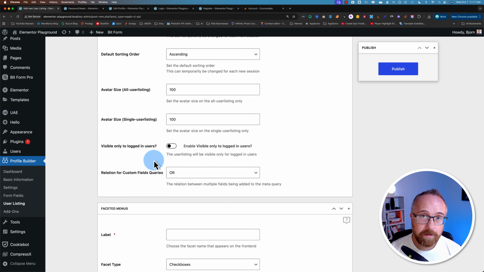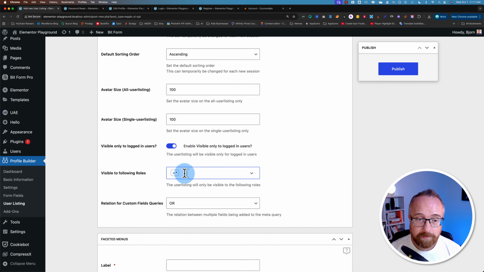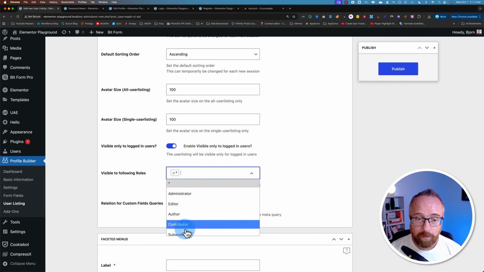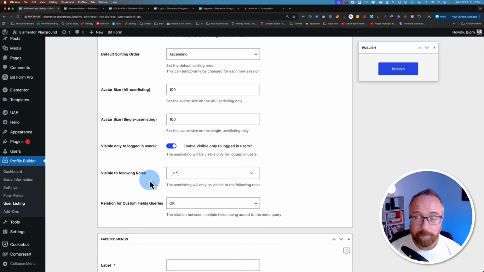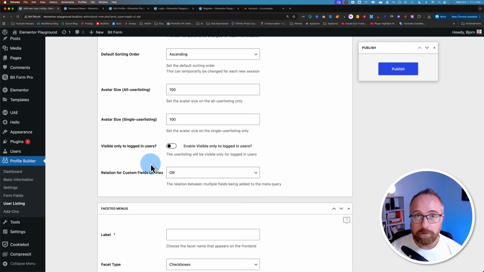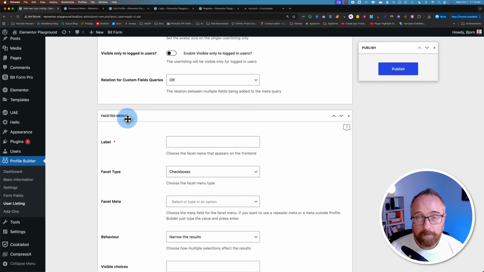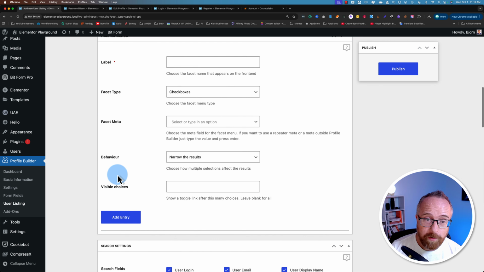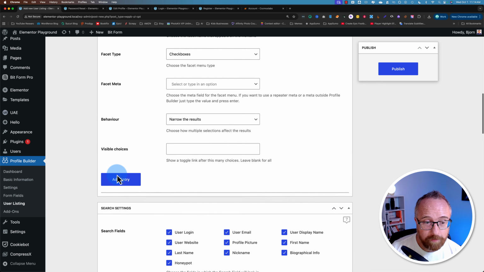You can make the profile listing page visible only to logged in users. To do that, toggle this, choose the user role that you want to be able to see it, and Bob's your uncle. And since you can have multiple user listing forms, you can have multiple user listing pages available to different people, different user roles, or available to the public, as in this is not turned on. Faceted menus allows you to search people based on criteria that they filled out for their forms. We'll come back to that later. That's a little more advanced.